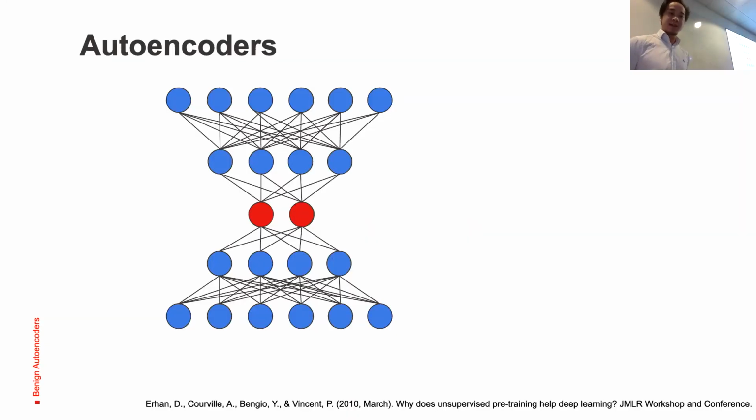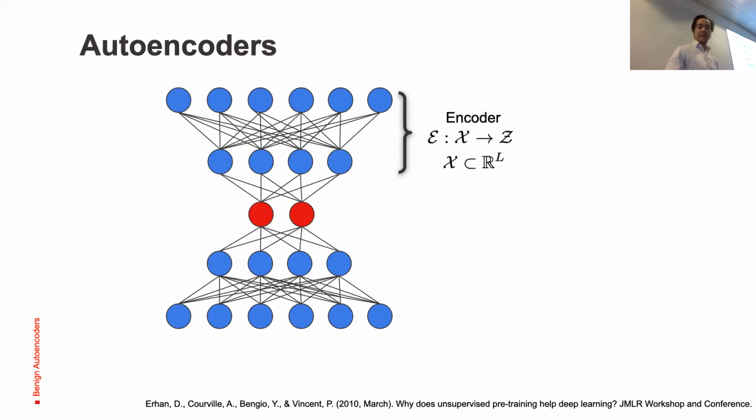I will start talking about autoencoders. Autoencoders are generative models that were largely used to learn representations because they compress with this bottleneck that I'm showing in red, to learn how to best represent the data in a small and compressed space.